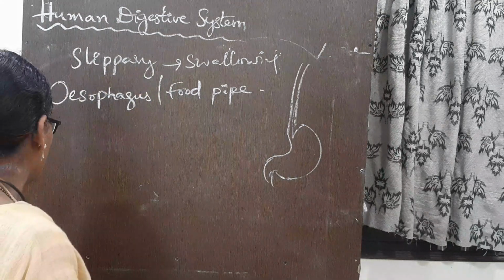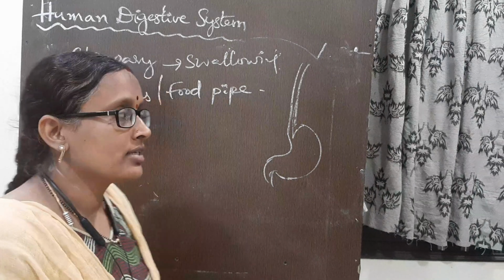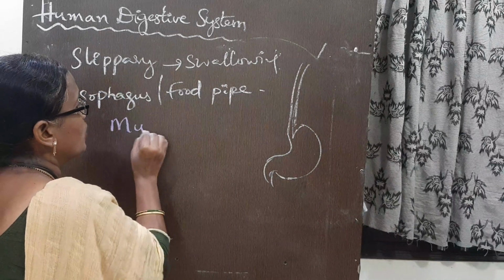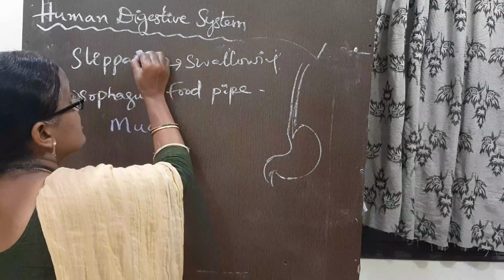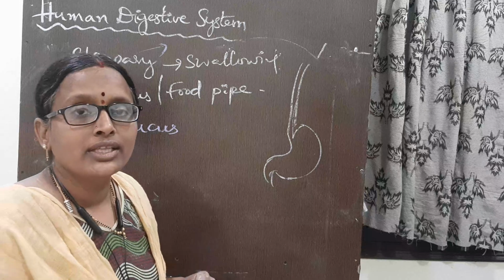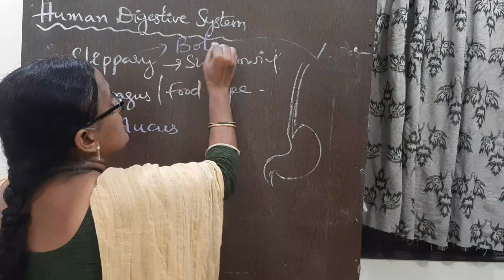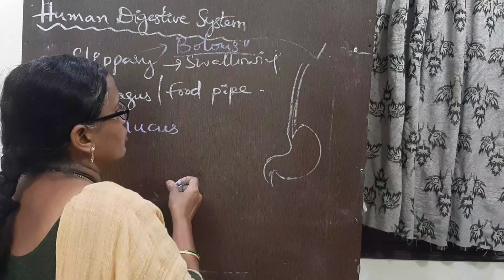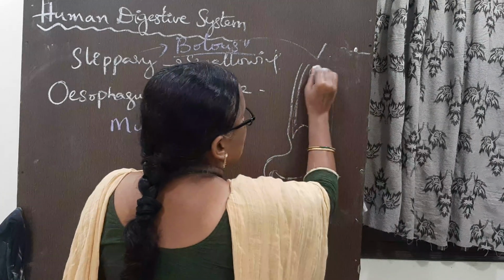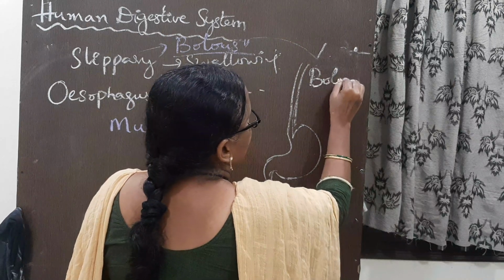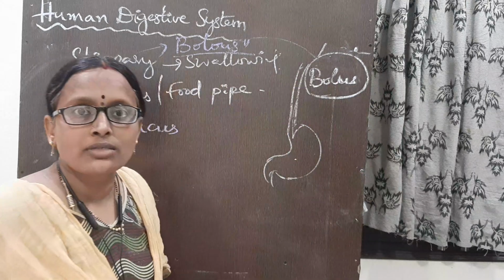The esophagus is a pipe-like structure. Inside it, it consists of mucus, and the slippery food which is mixed with the saliva, that food is known as bolus. Food in the mouth, what is that? Bolus. Now this bolus is ready to move into the next part.